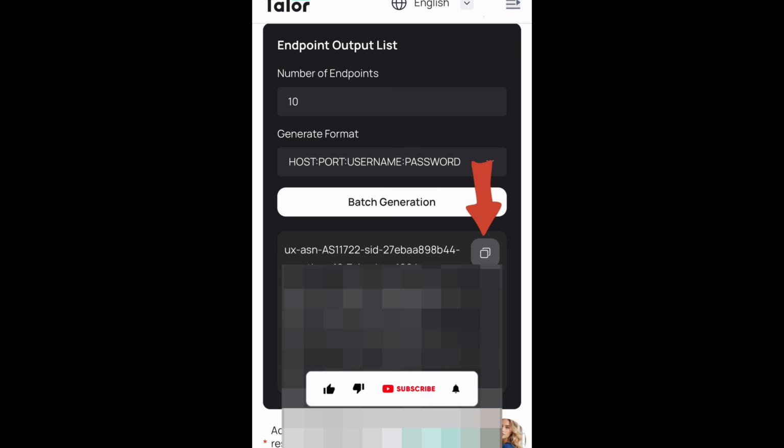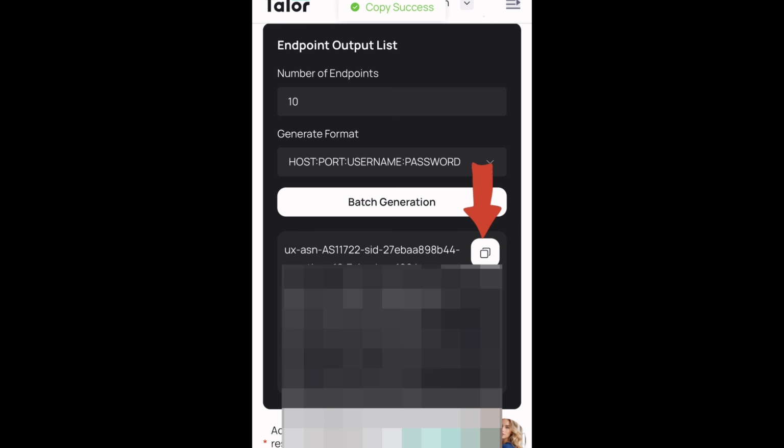So the moment you click on batch generation, what you have under here is what you're going to copy. You can see it under batch generation. That is what you're going to be copying, and that is what you're going to be using for your Super Proxy. So all those details are what you're going to be inserting on your Super Proxy. If you're having difficulty, you can reach out to me so I can help you fill out all the details. But what you're to copy is actually beneath the batch generation under this.